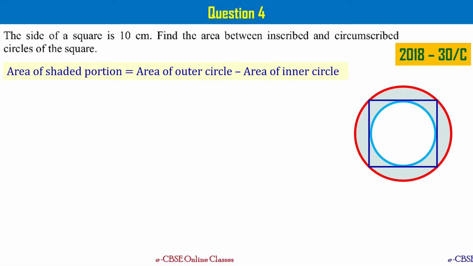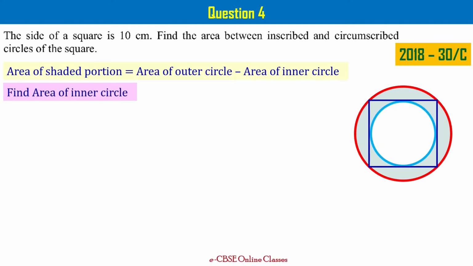We have to find the area between these two. Means that is the area I have shown using some shade, right? So the area of the shaded portion is going to be equal to the area between the inscribed and circumscribed circles. That can be written as area of outer circle minus area of inner circle, right? That is the area that we need.